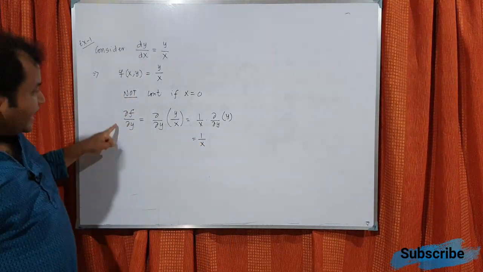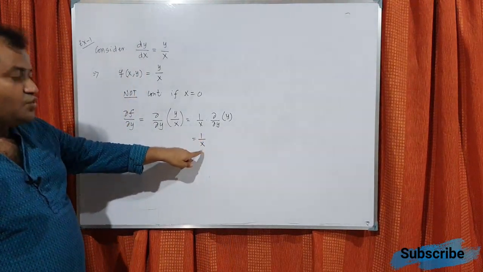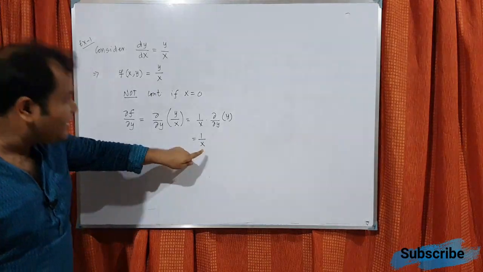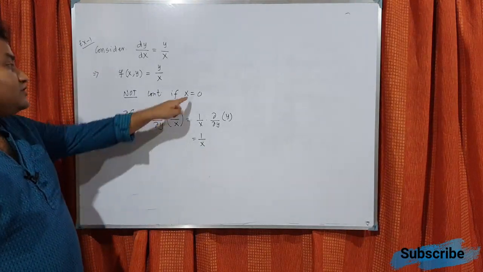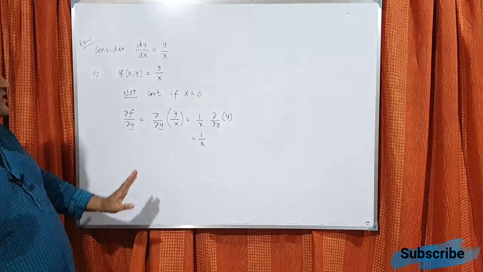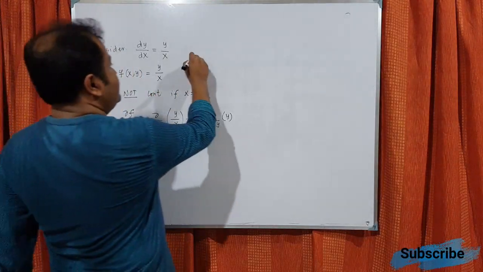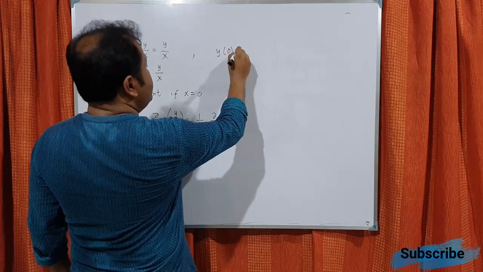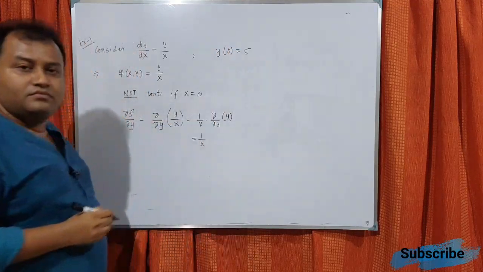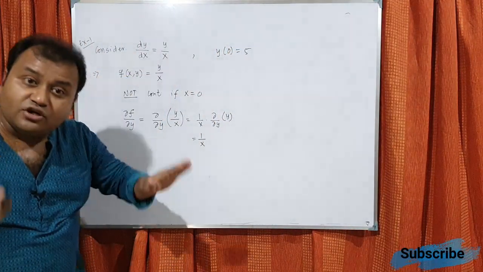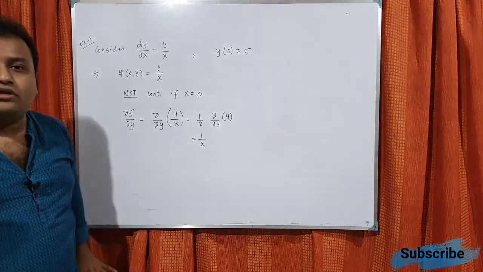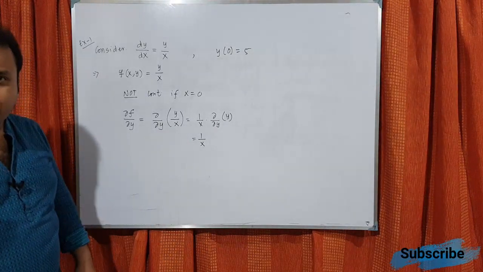So now you see the partial derivative has come as 1 over x. So this will also not exist if x equals 0. That means if we put x equals 0, suppose one problem has been given, y of 0 equals 5. Now the solution exists or not? The answer is no. The solution will not exist.